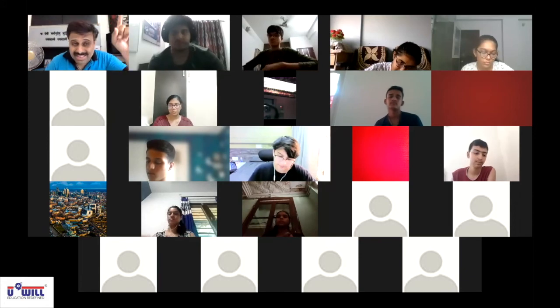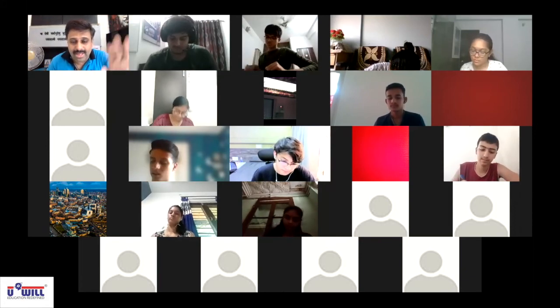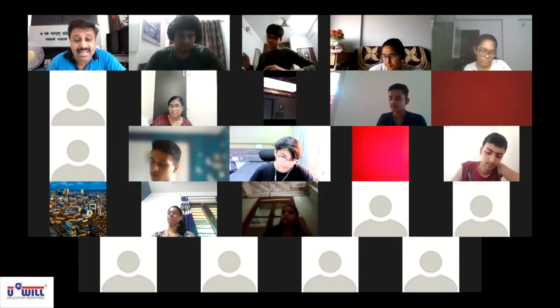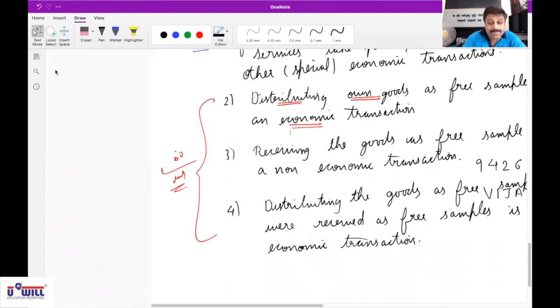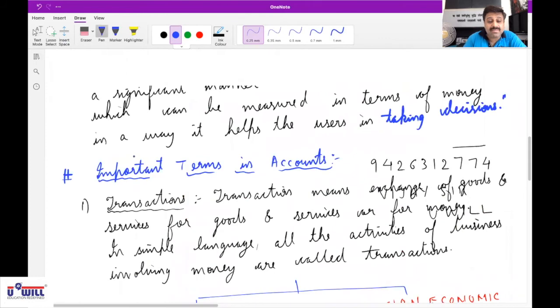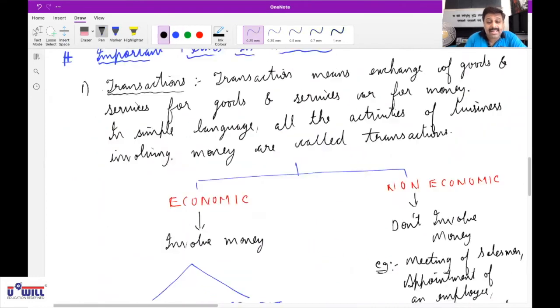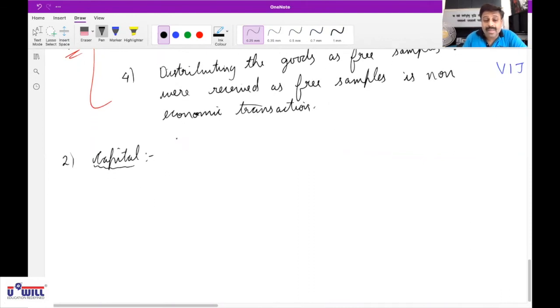Take out those 5 pages I told you to leave. After transactions, second term, write down. This transaction was the first term we had written yesterday, right? Now second term, capital. Give the heading capital, any amount.